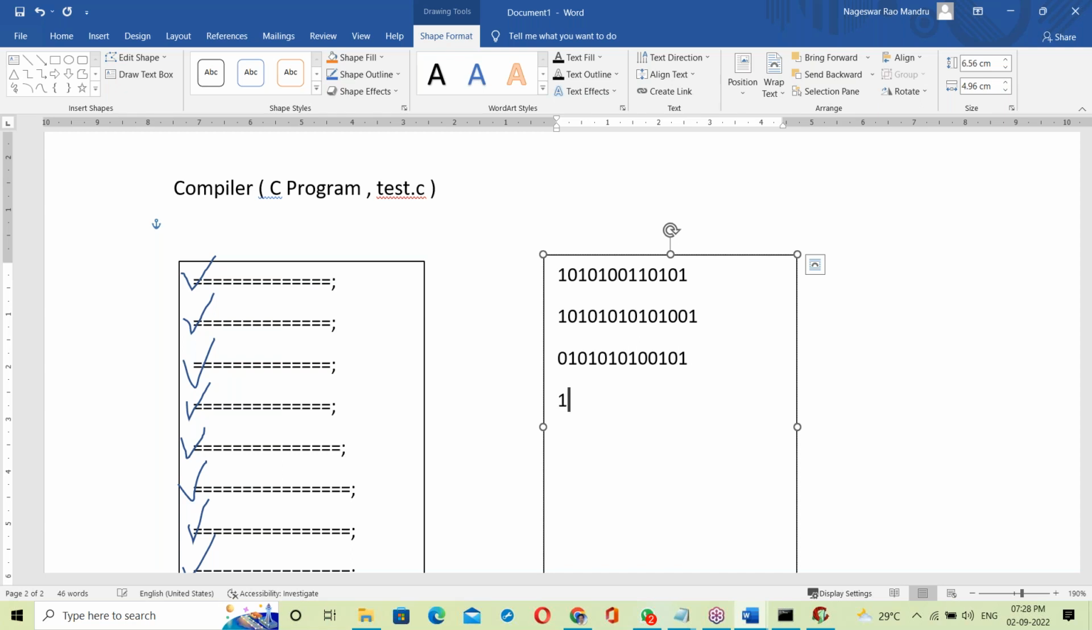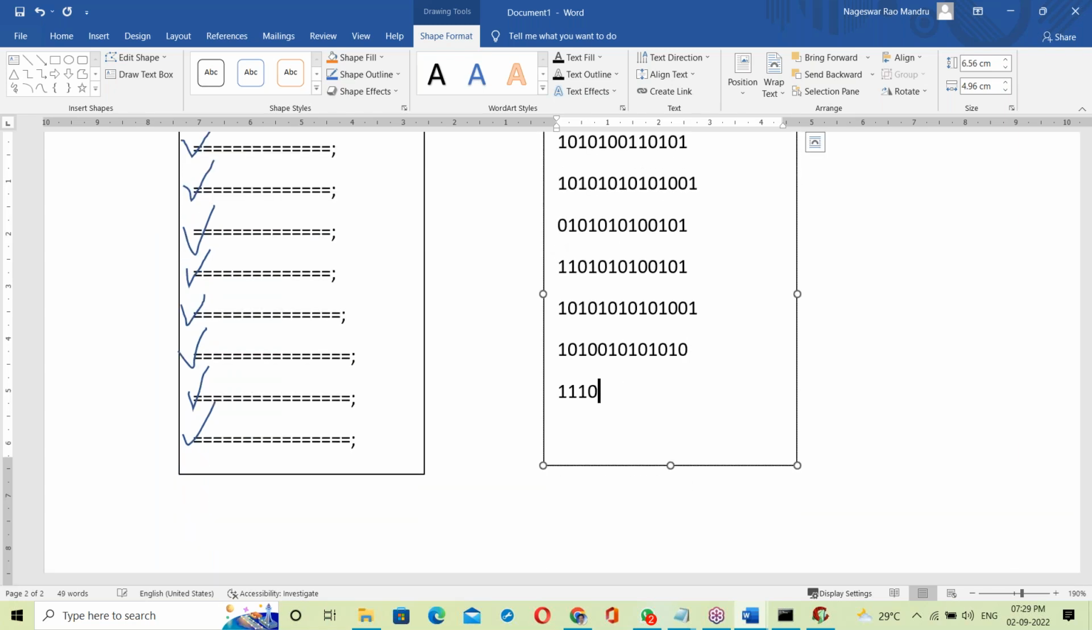So the compiler checks the whole program from top to bottom, checking all the lines and showing all the errors. Suppose there are no errors, then the whole code converts into binary format and is written to another file.